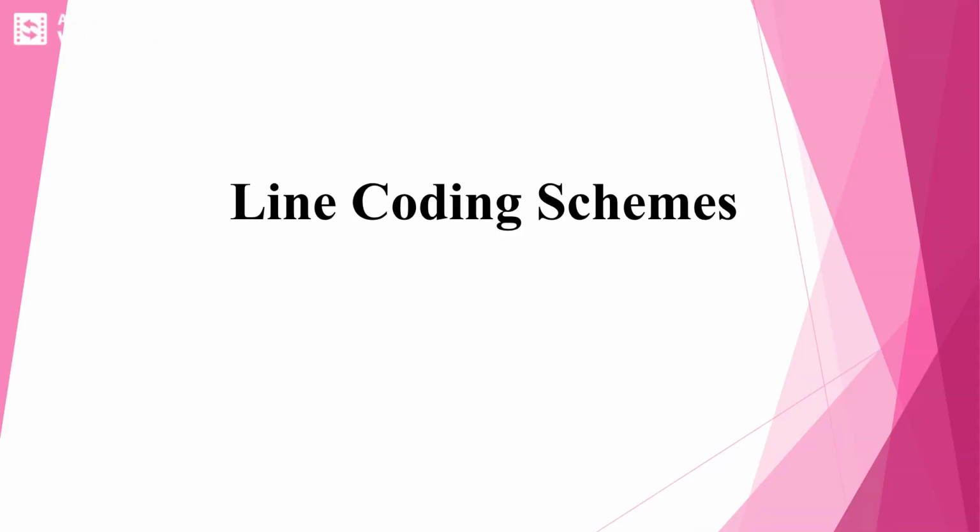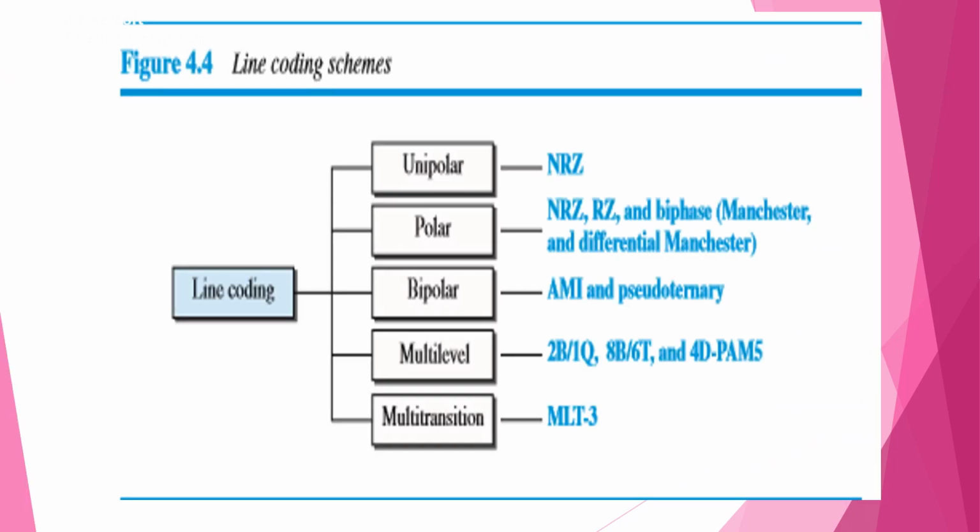Students, in the present video session, we'll discuss line coding schemes. Line coding schemes are the schemes which will convert digital data into digital signals. So here we have different line coding schemes like unipolar, polar, bipolar, multi-level and multi-transition. We'll take them one by one in detail and check how we can convert the digital data into digital signal.